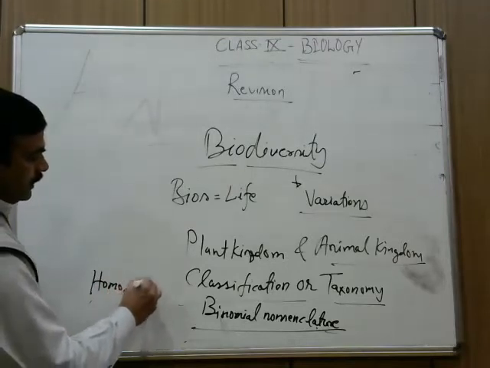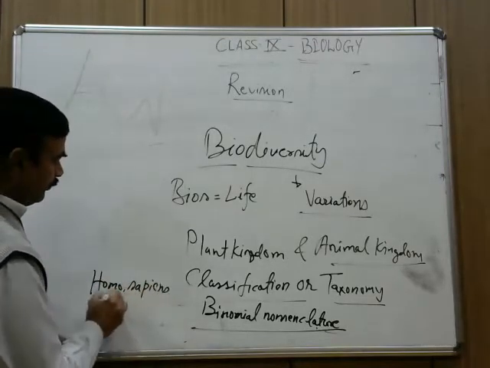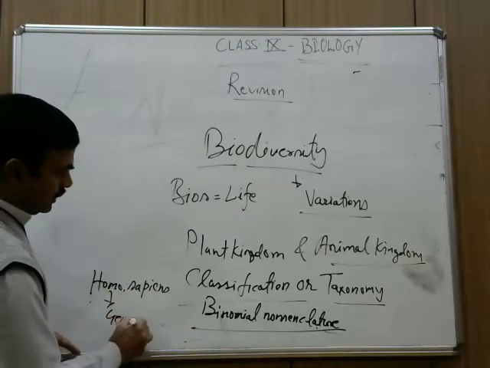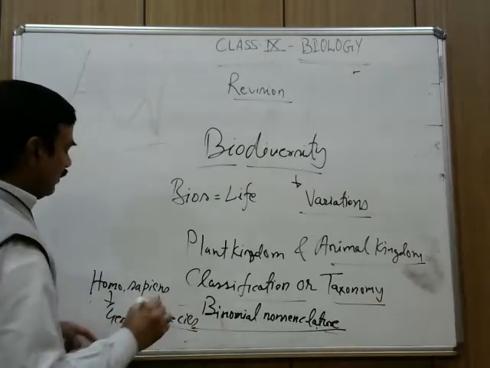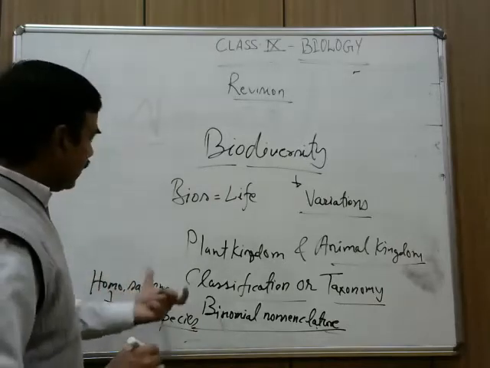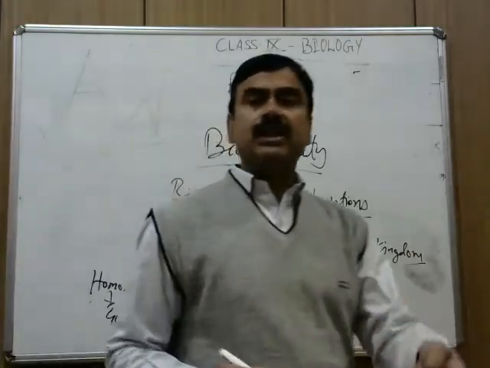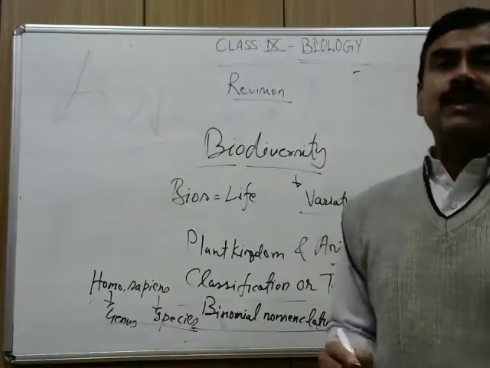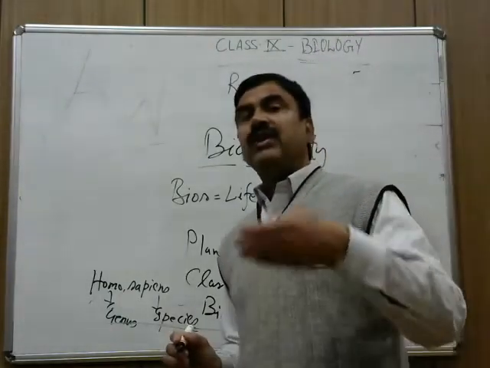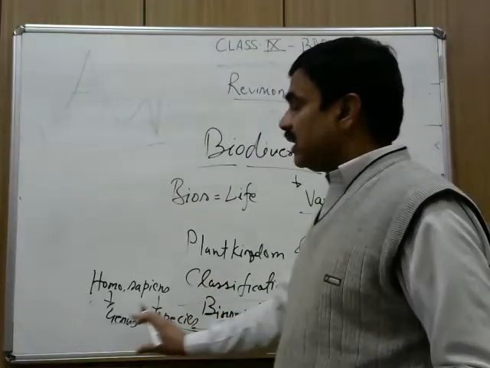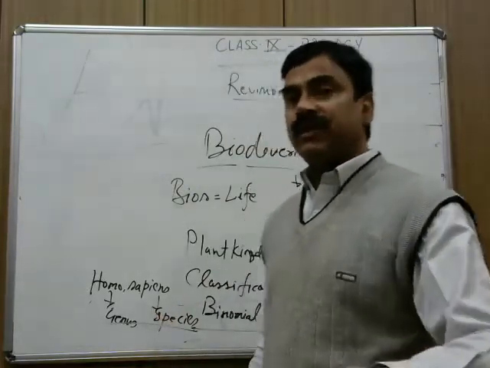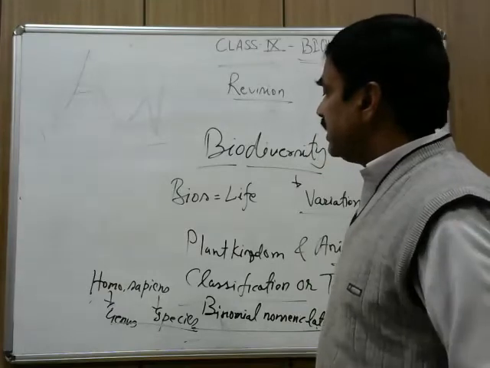Homo is the genus name, the first name is genus and the second name is species. Always the first name starts with a capital letter. There are many, Rana tigrina, Citrus deodar, Homo sapiens, Triticum aestivum. There are many scientific names of plants and animals, right? So in binomial nomenclature, every scientific name is made up of two words. First name is genus, second name is species.